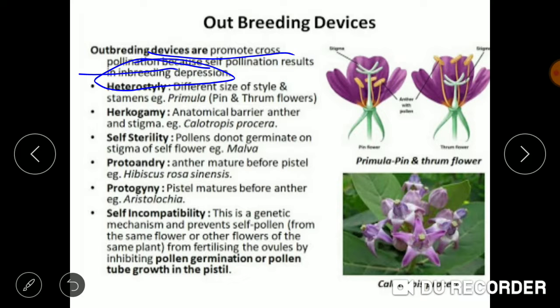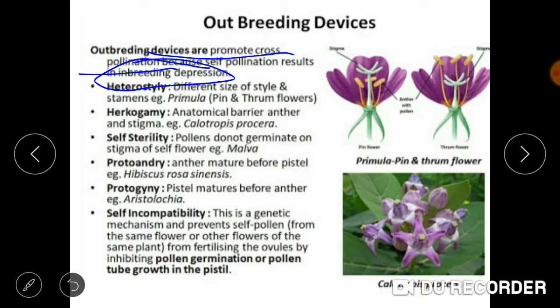The first one is heterostyly. An example is Primula. The stigma, the female reproductive part, and the male reproductive part are of different lengths.